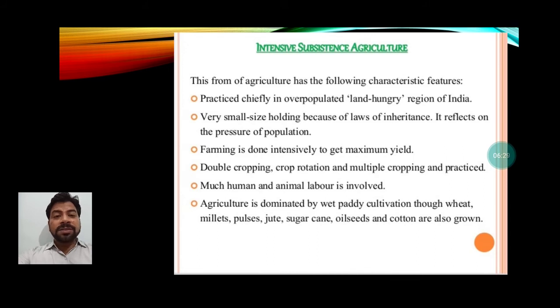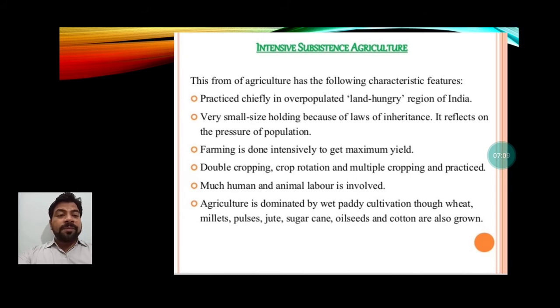So in all three seasons you can grow different crops. You can earn lots of money, surplus money. It depends on your intelligence. So in double cropping, sometimes the farmer grows more than one crop. Sometimes they do crop rotation, they change the crop. Sometimes they do multiple cropping. Next, much human and animal labor is involved because this is labor intensive. We have already read that this is labor intensive work, so labor, both animal and human, is required.